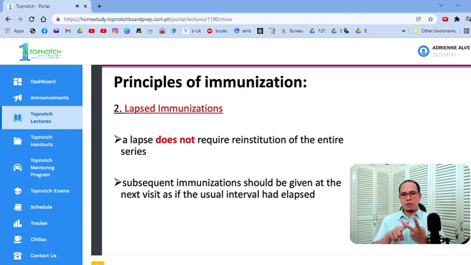Dok, 2 months bago siya bumalik. Dose 2 pa rin yun. Dok, 1 year na bago siya bumalik. Dose 2 pa rin yun. Hindi mo kailangan mag-restart. Malinaw? Ganun kasimple lang yung catch-up. Continue as if nakabalik siya. Okay? Because in vaccines, guys, pwede kang malate. Ang problema mo lang pag na-late ka is wala kang protection.